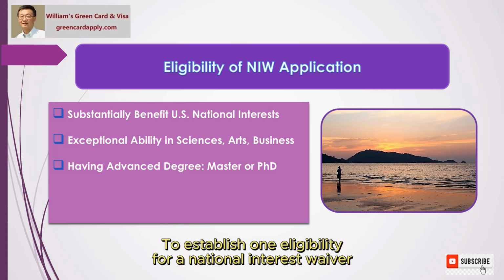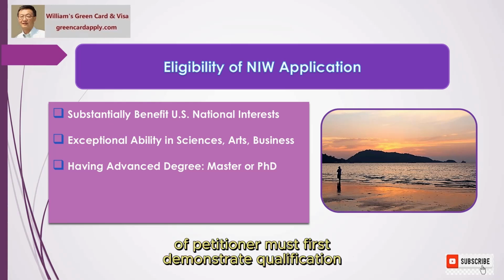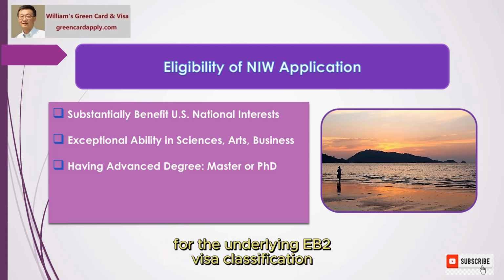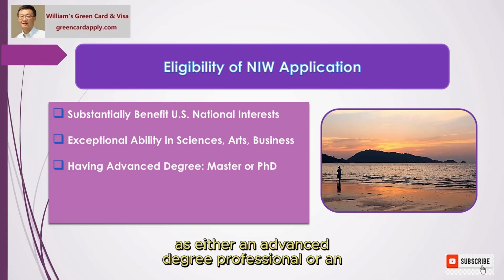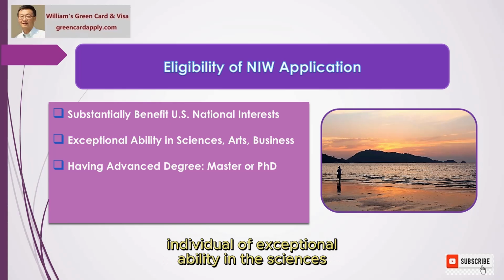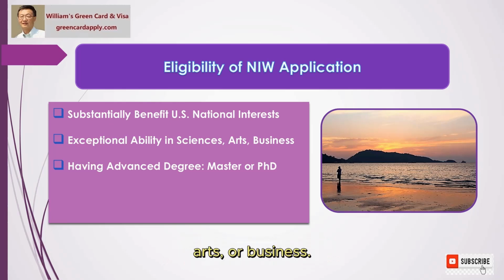To establish eligibility for a national interest waiver, a petitioner must first demonstrate qualification for the underlying EB2 visa classification, as either an advanced degree professional or an individual of exceptional ability in the sciences, arts, or business.